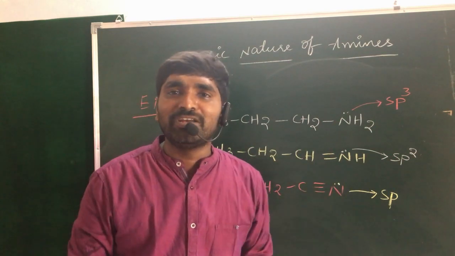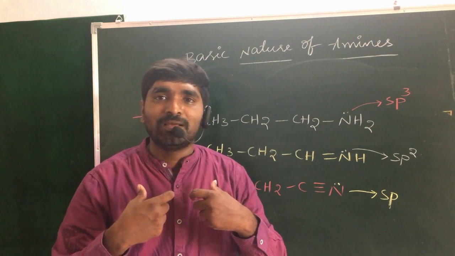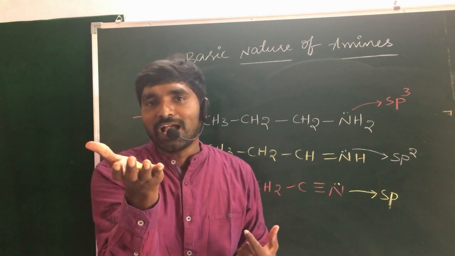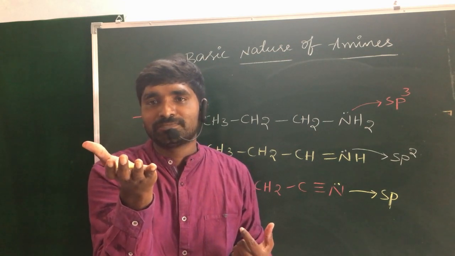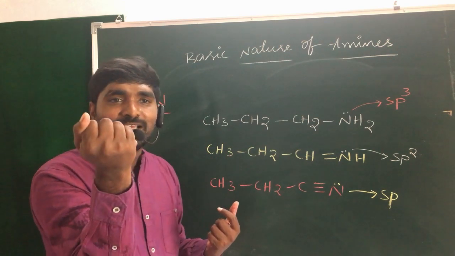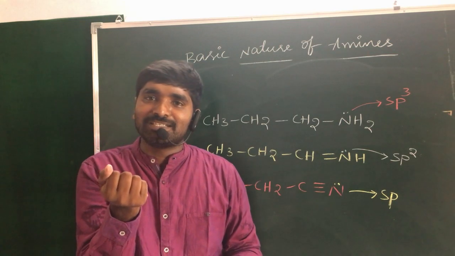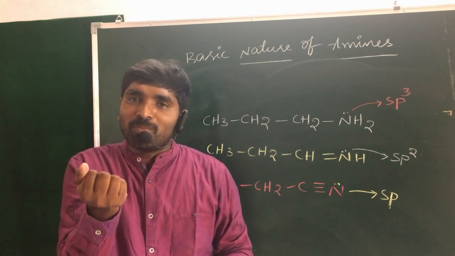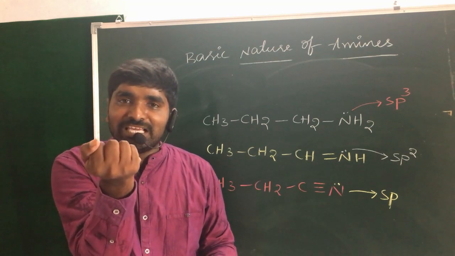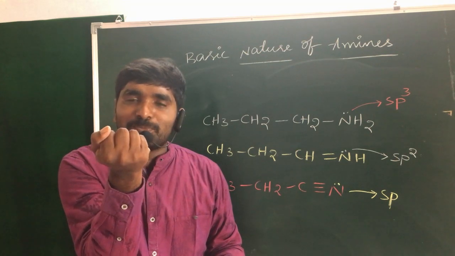What happens if electronegativity increases? For example, if I am the electronegative element, I may have the non-bonding electrons, for example this chalk piece. The non-bonding electrons are tightly bound by the electronegative element. Halogens are more electronegative in nature; they don't give the non-bonding electrons to others easily. That means if the electronegativity increases, the binding capacity of the non-bonding electrons increases.